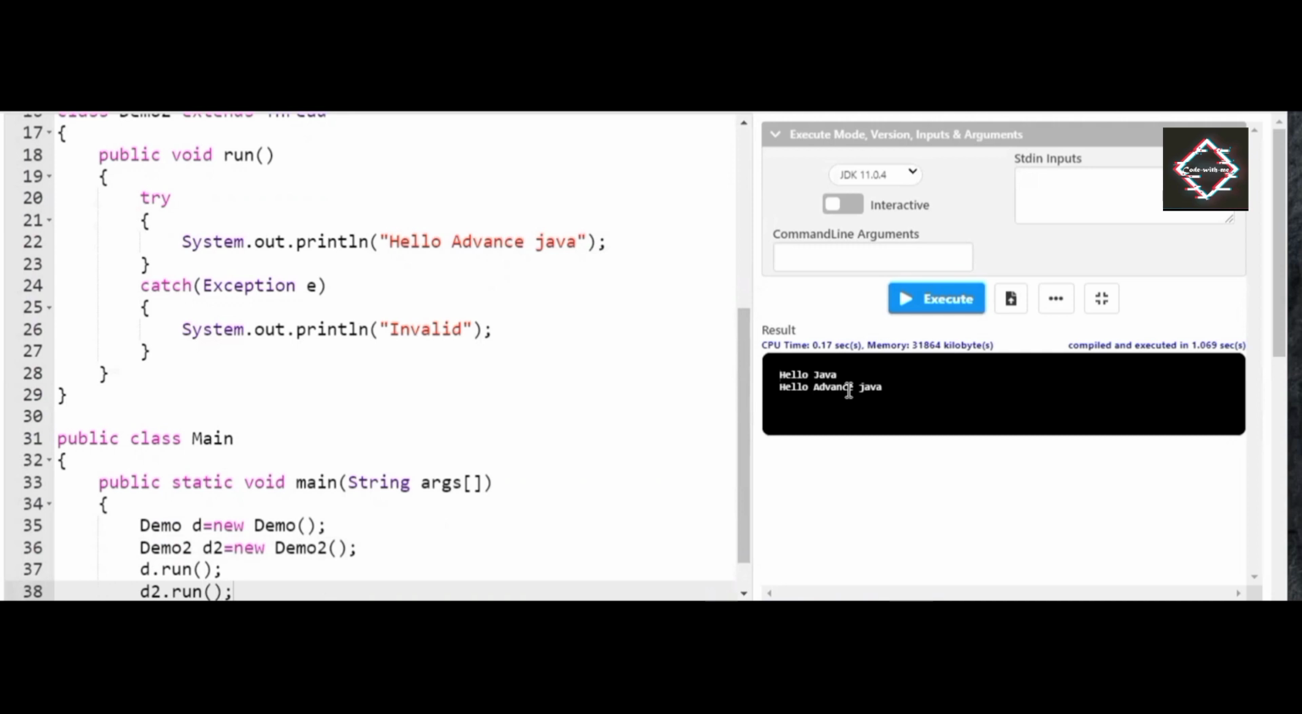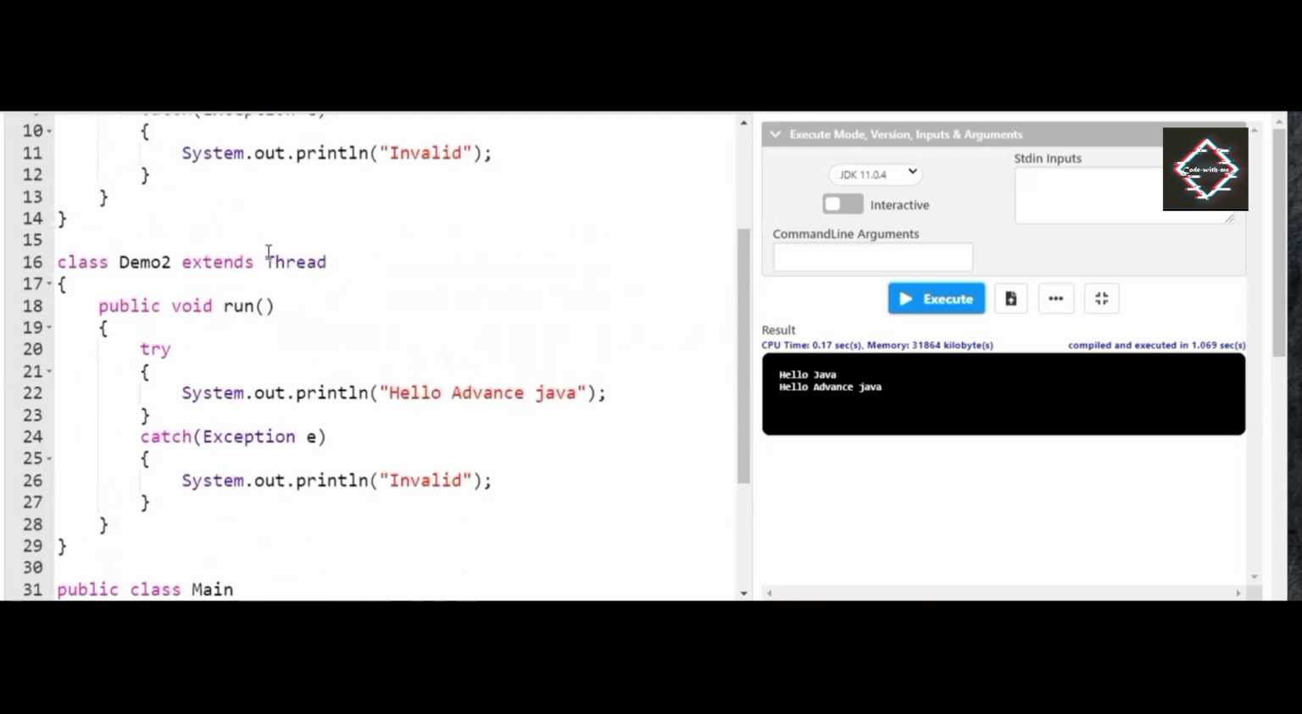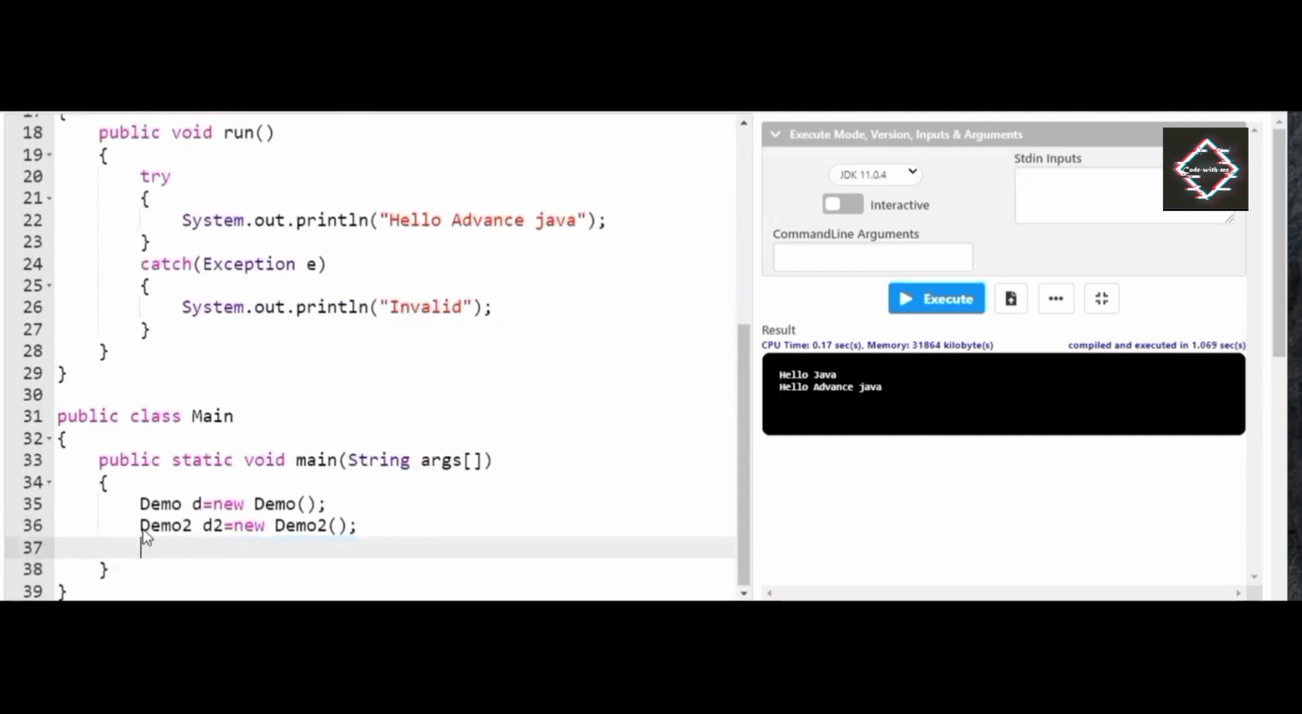But the thing is, in this program the multi-threading is not applied. You heard me right. Multi-threading is not applied. Obviously you have extended the Thread class, but you have not made use of that Thread class in your main program. If you ask me how to achieve multi-threading in this format, I'll just take this out. Anyway, I have created objects for the two classes. Thread equals new Thread.